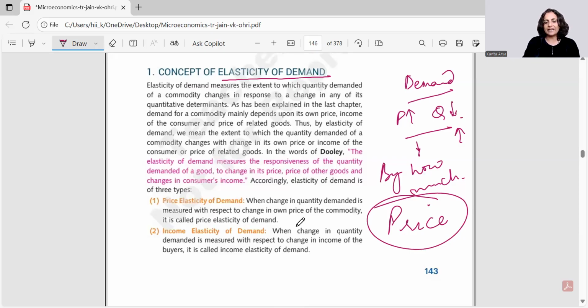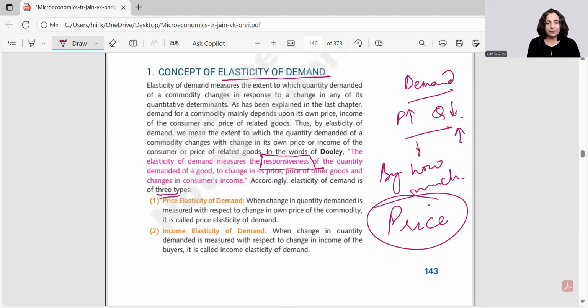So, we say that elasticity of demand is of three types. The key word here is the responsiveness of quantity demanded. By this concept of elasticity of demand, we are trying to check the responsiveness of the quantity demanded to a change in some force.